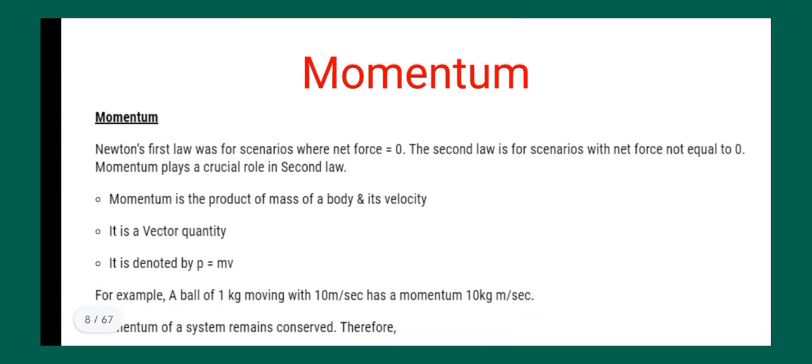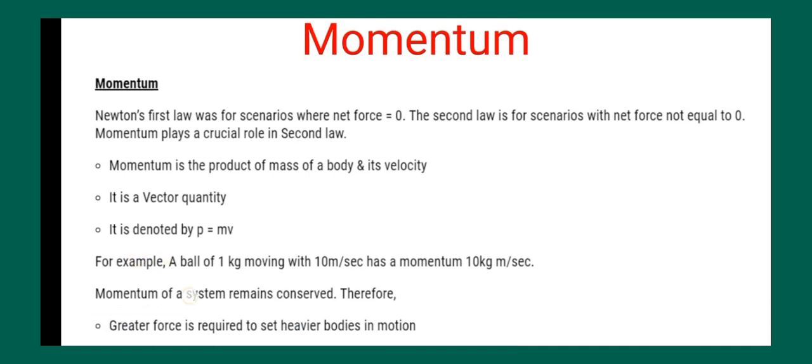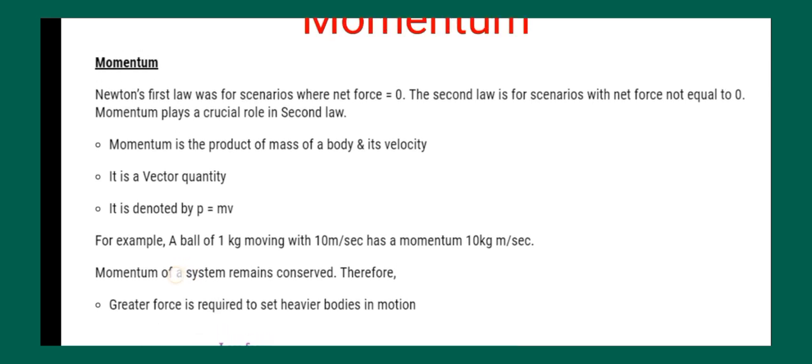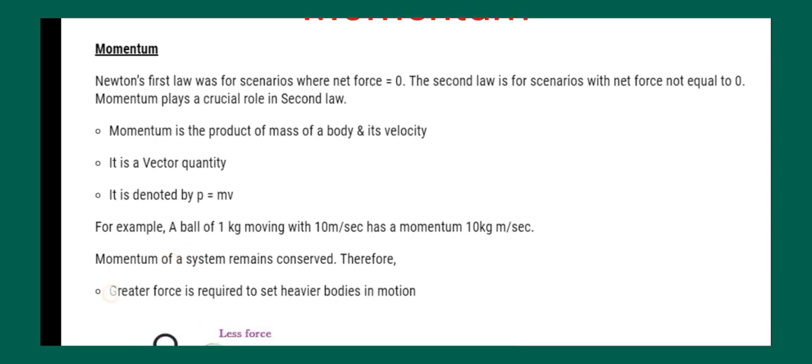Now let us see another term which is called momentum. Newton's first law was for the scenario where net force is zero. The second law is for the scenario with the net force not equal to zero. So momentum plays an important role. Momentum is the product of the mass of a body and its velocity. It's a vector quantity, denoted by P = mv, where P is the momentum, m is the mass of the object, and v is the velocity.